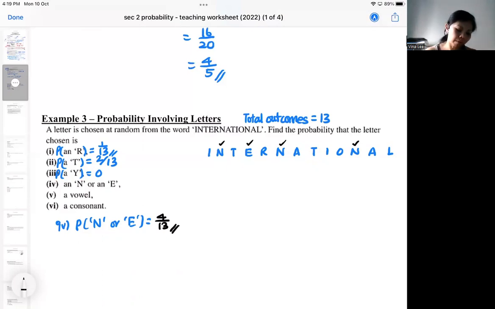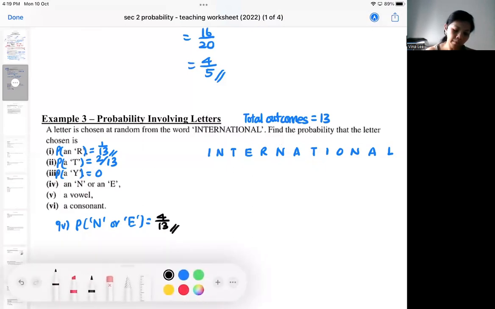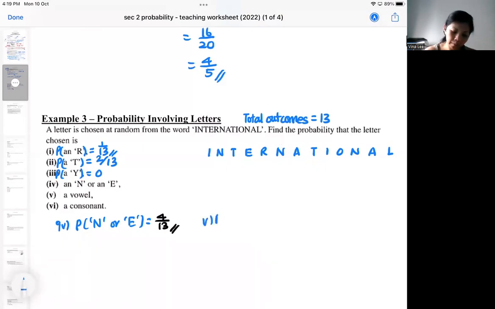Then let's explore vowels. Vowels will be the ones that are A, E, I, O, U, in case you forget. So we gotta count the vowels A, E, I, O, U. Okay, the rest are not vowels. 1, 2, 3, 4, 5, 6. So 6 out of 13.